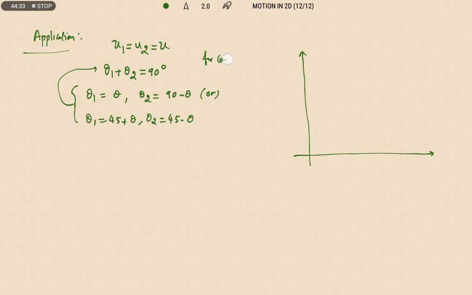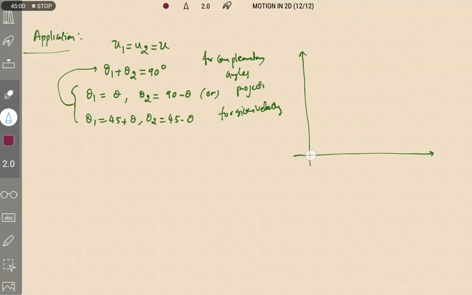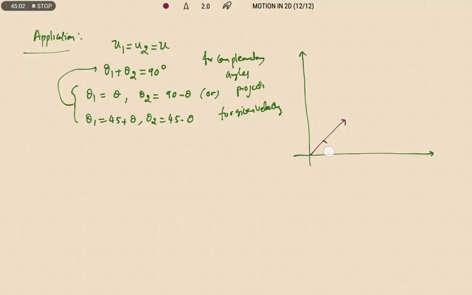For complementary angles of projection for given velocity, means both are projected into air with the same velocity. Projectile 1 has angle theta 1.